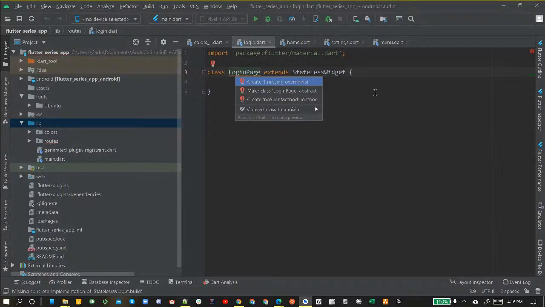Control C for copy, Control V for paste, Control D is to copy the whole line, bring it down, and then the next one we're going to bring in is Alt Enter. Alt Enter is going to be how you come up with a quick solution that Android Studio may provide for you. So as you can see, Alt Enter shows us it's saying create one missing overrides. So it's already letting us know that we need an overridden method in here.